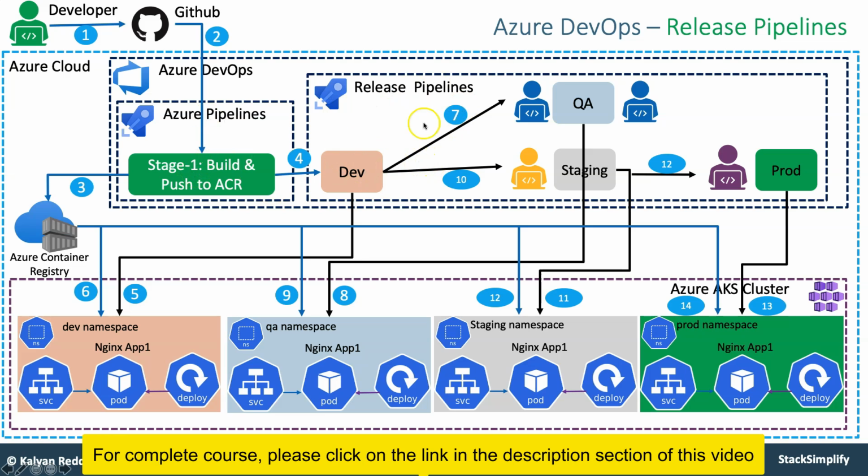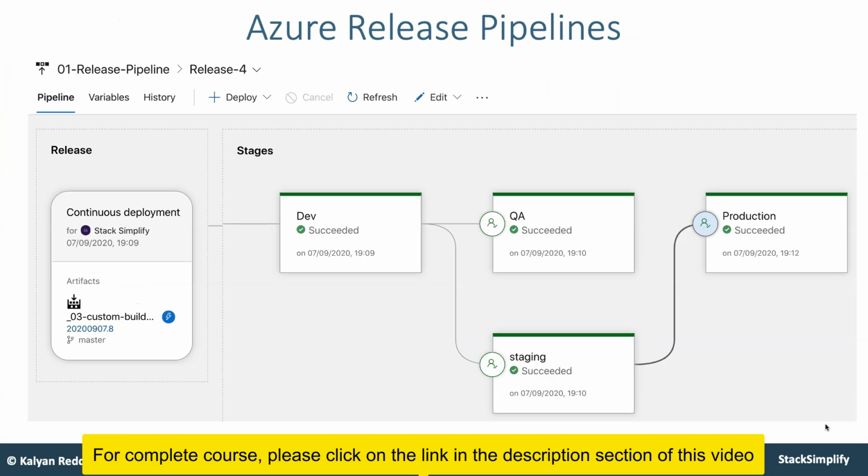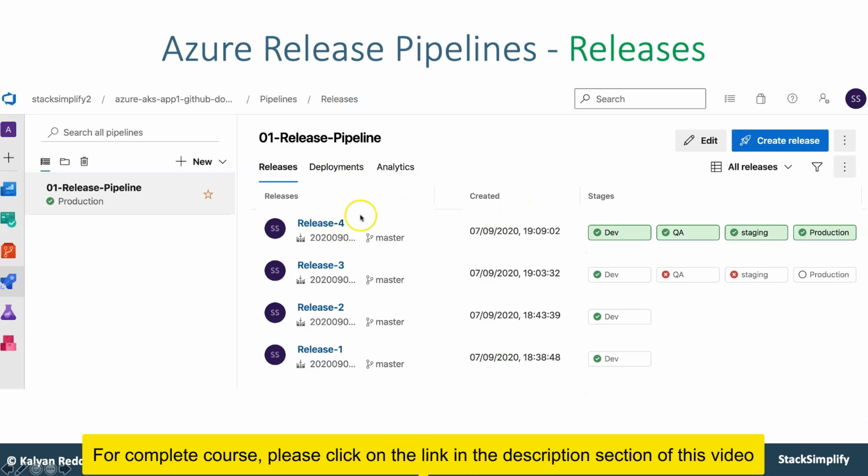And from there, you will have these release pipelines deploying your application to the dev environment, which is nothing but the dev namespace. And after approval, again, you will deploy to the QA namespace, after approval to the staging namespace, and then the production namespace. Instead of using multiple clusters, to save the cost we have used multiple namespaces with a single cluster and then implemented the release pipelines here. Okay, so this one you are going to do in a detailed manner. After the implementation, it is going to look like this. Whatever pipeline you are going to build, dev, QA, staging, and then production, these are the releases you are going to implement in the release pipeline.